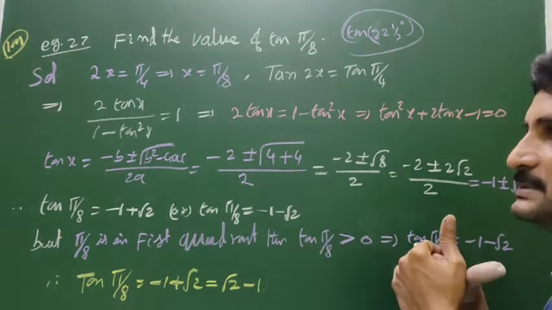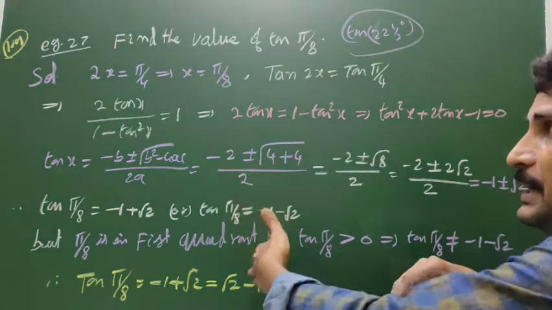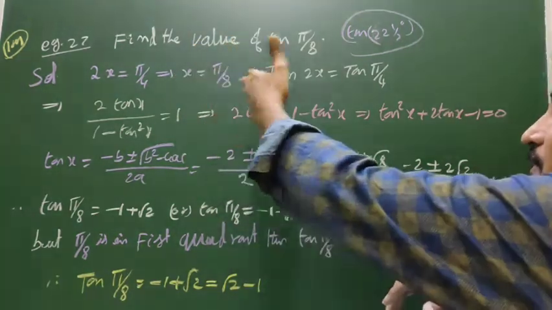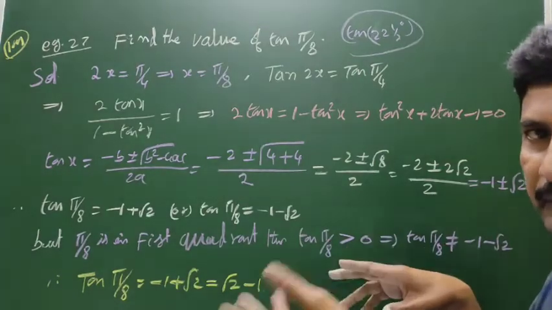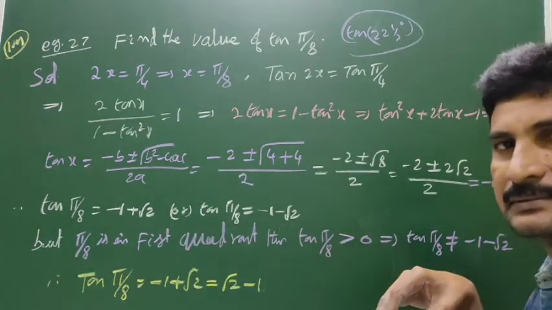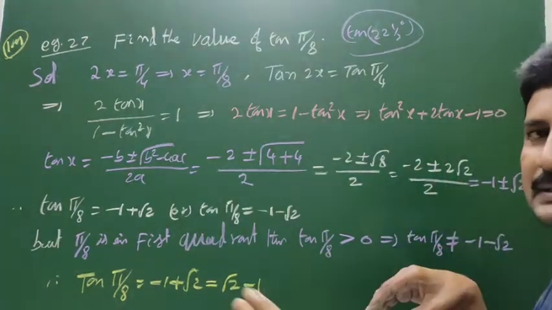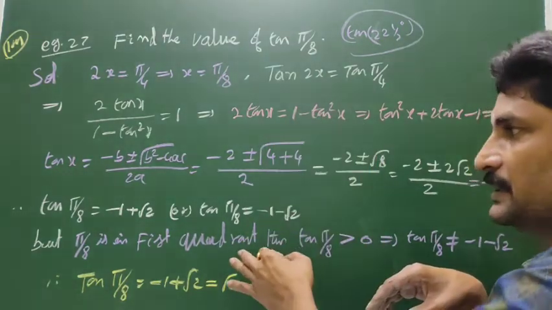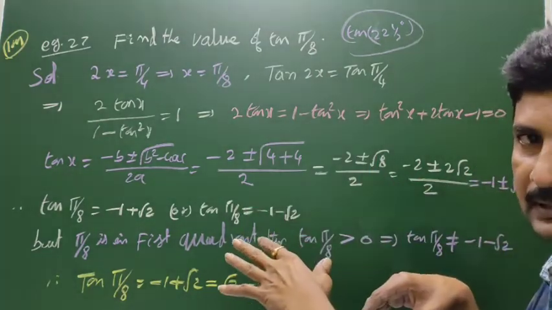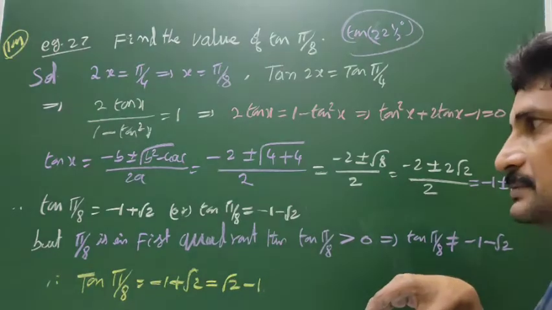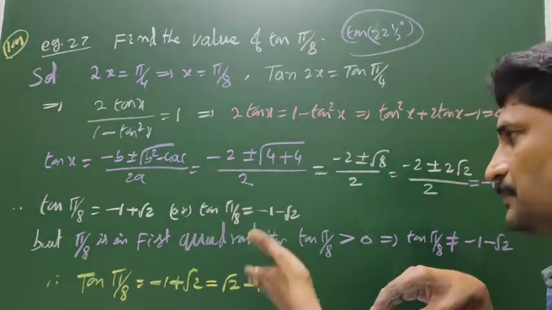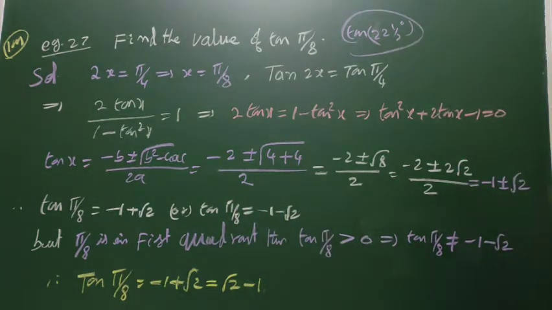Clearly pi by 8 is 22.5 degrees. 22.5 degrees lies in which quadrant? In the first quadrant. In the first quadrant, every trigonometric function is positive. So tan pi by 8 is also positive, tan pi by 8 greater than 0.